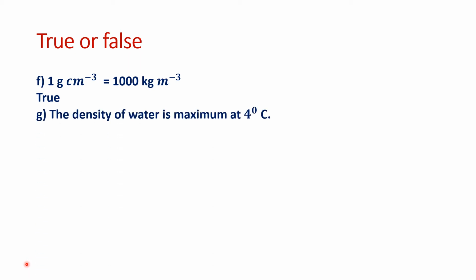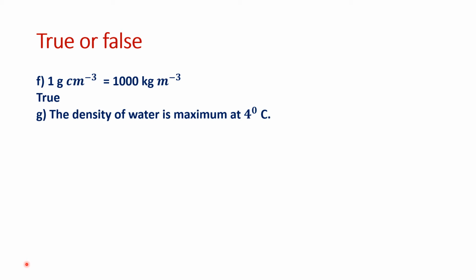The density of water is maximum at 4 degree. So we have seen in the question answer also I have given you, that when you heat water from 0 degree to 4 degree, it decreases in volume. It becomes very, very concentrated, that is the molecules, they come closer to each other.